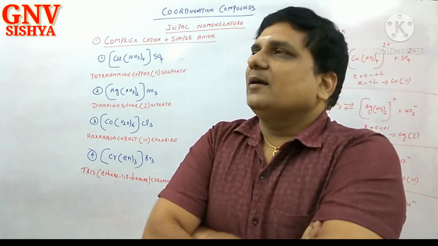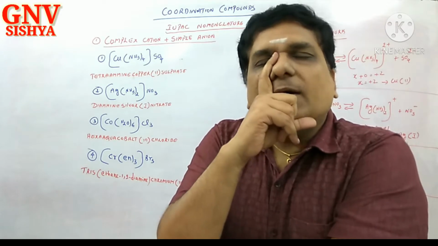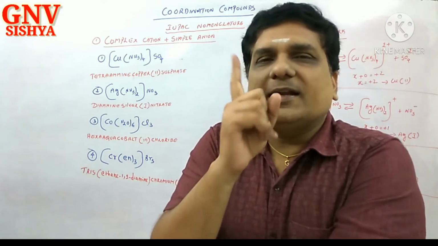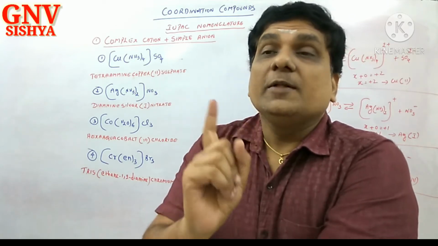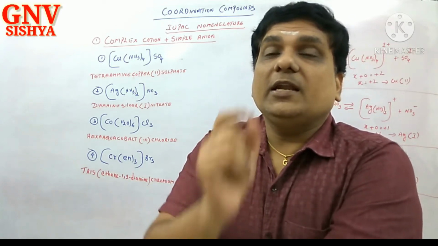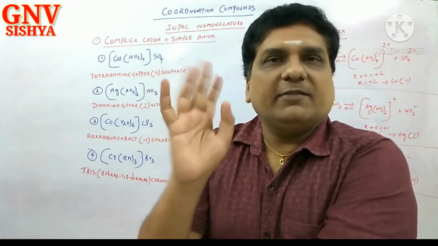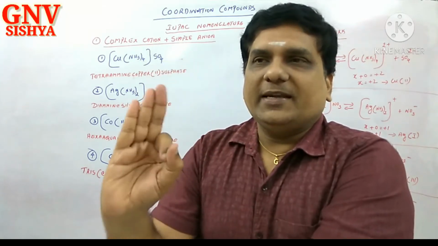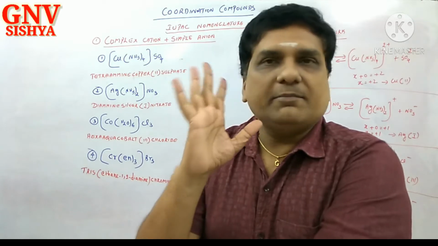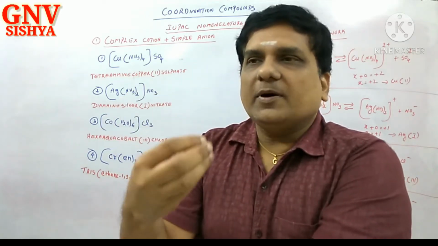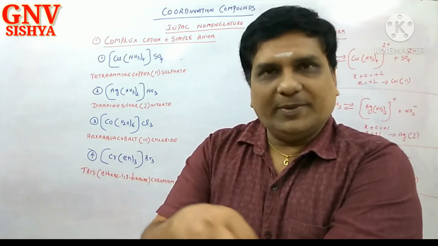And one more thing, the charge of the central metal ion, I said, you have to indicate only in Roman letter. The charge of the central metal ion, called the d block metal ion, should be indicated only by Roman letter. This is very important. Don't forget that. These are all the points using which we are going to name any compound according to IUPAC.